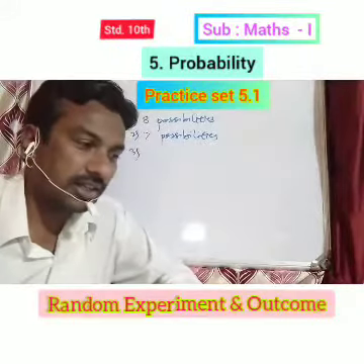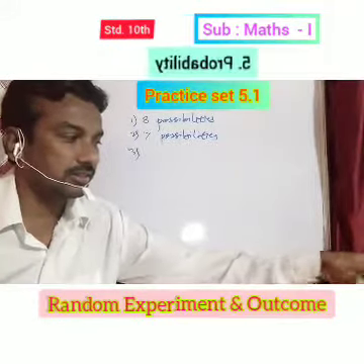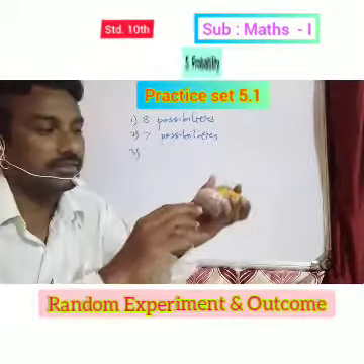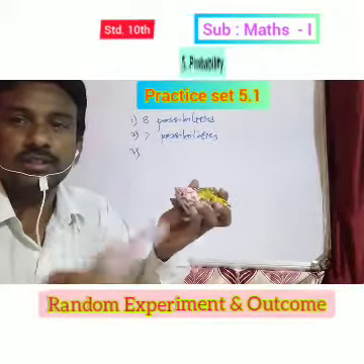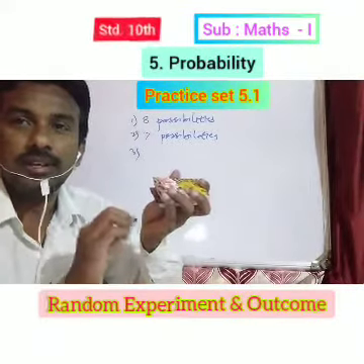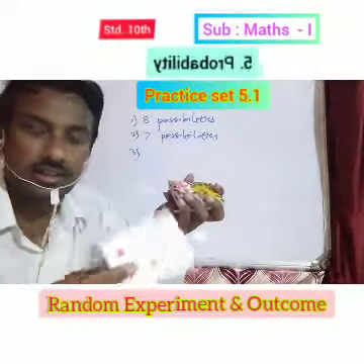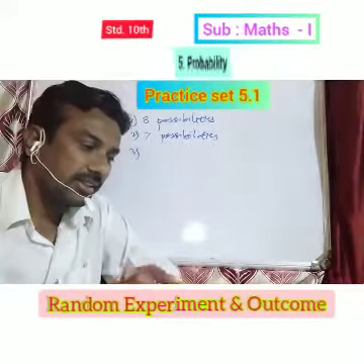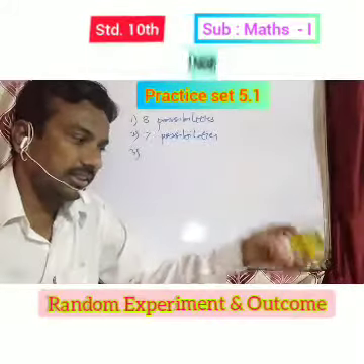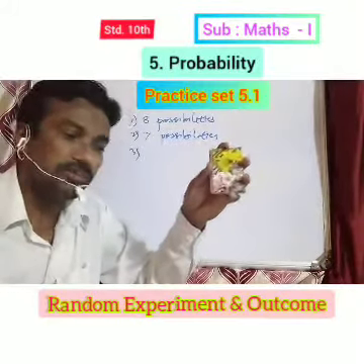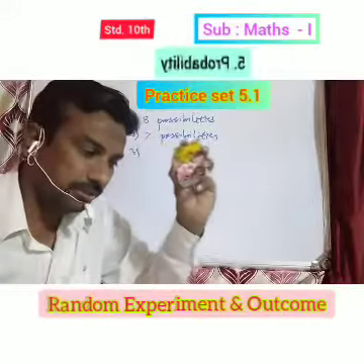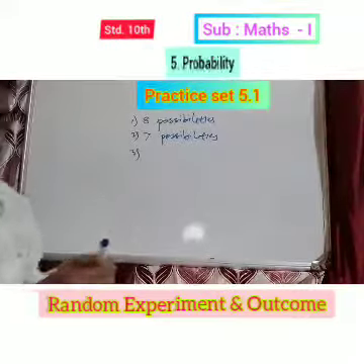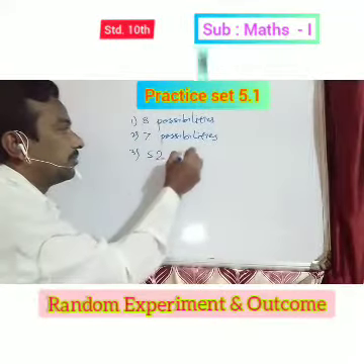Similarly, select one card from the pack of 52 cards. Select one card randomly, one card at a time. Then there are a total of 52 cards, therefore there are 52 possibilities of selecting one card at a time.